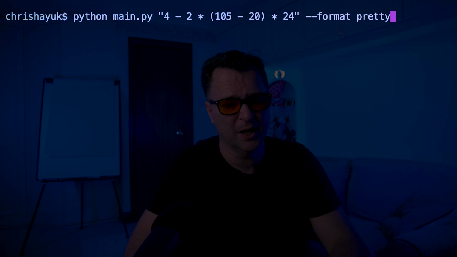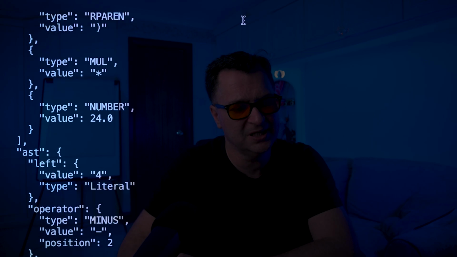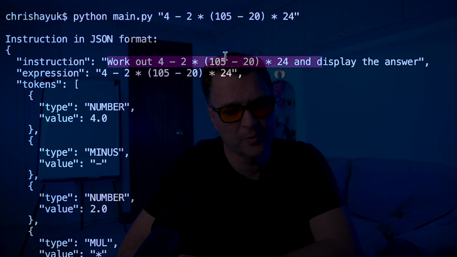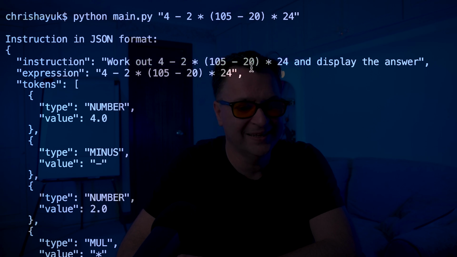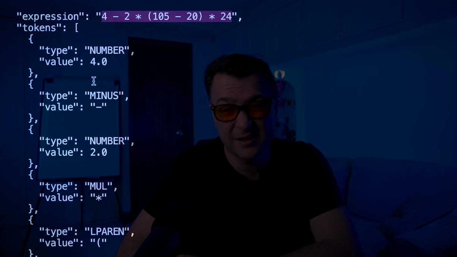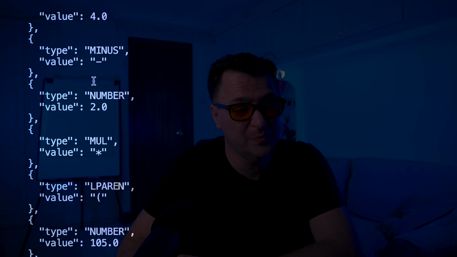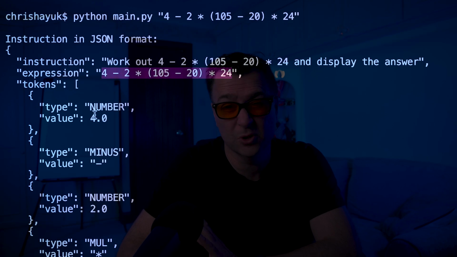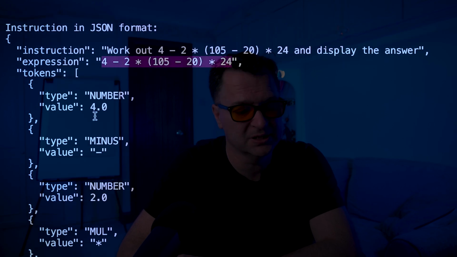Now, I did say I was generating this with a compiler. So if I remove the format pretty there for a second, you can see what is actually happening underneath the hood. And I'm going to walk through this step by step. You can see I've generated out this instruction from the expression, work out 4 minus 2 and display the answer. Then here is my expression, which is the original thing that I put in. And then like a true compiler, I then tokenize that expression. You see it's working through the tokens. Don't worry, I'm going to explain all this in a second.